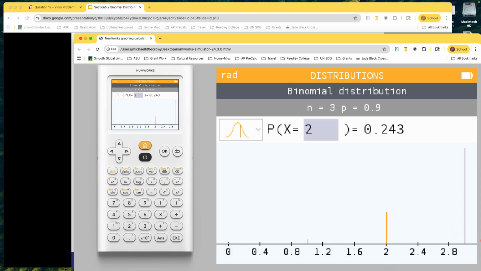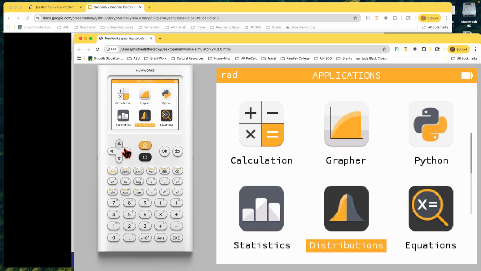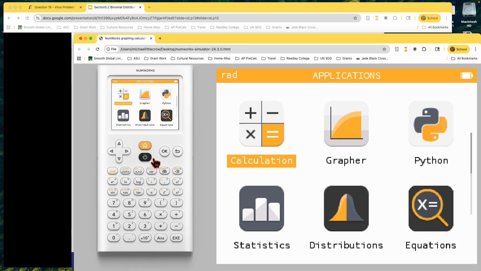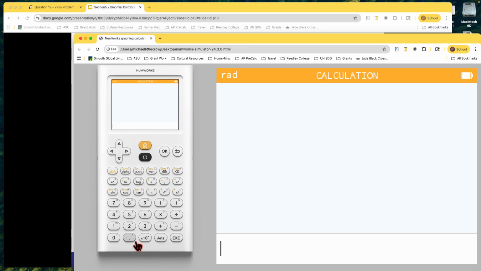Probability of a success, 0.243. Also, I'm just going to verify that if we did it with the calculator, it was 0.9 times 0.9 times 0.1. 2 successes and a failure. Actually, this won't give us the right value because we've got to do the combination, because it could have been the first one was not successful or the second one was not successful.